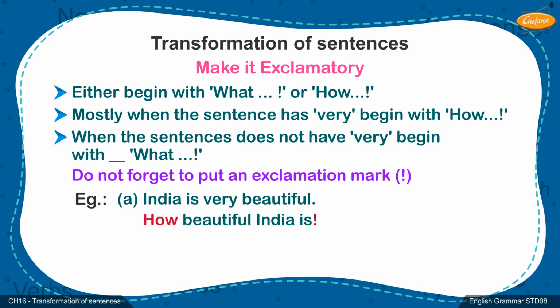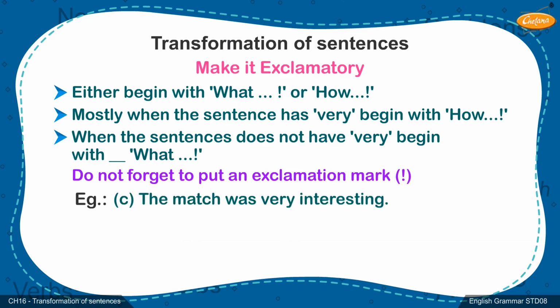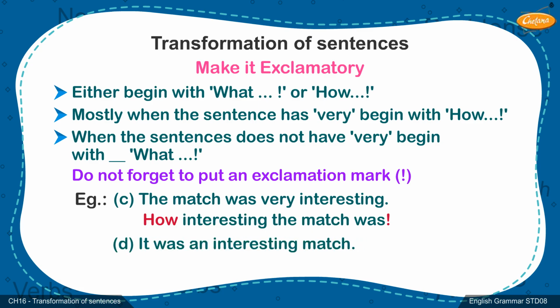How beautiful India is! B. India is a great country. What a great country India is! C. The match was very interesting. How interesting the match was! D. It was an interesting match. What an interesting match it was!